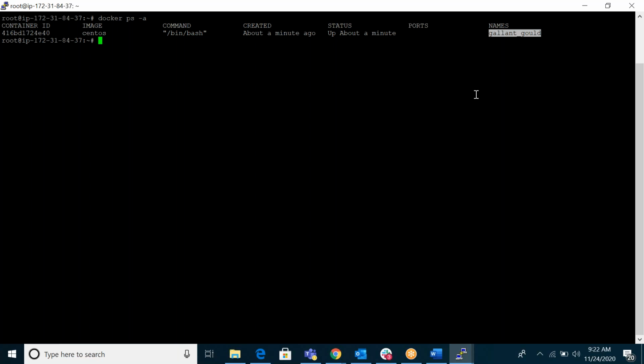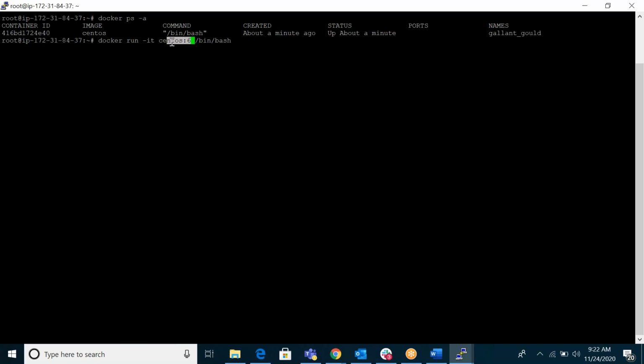Even without downloading the image beforehand, you can create a container. For example, I will give centos:6. CentOS 6 is my image name, a particular version.